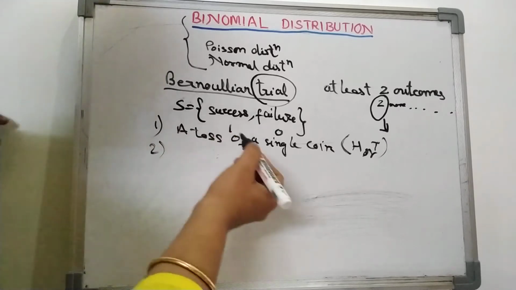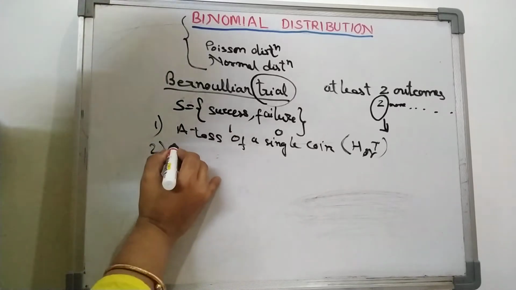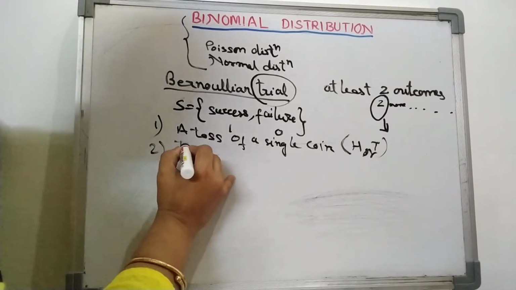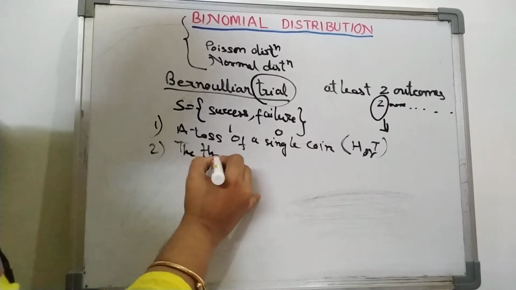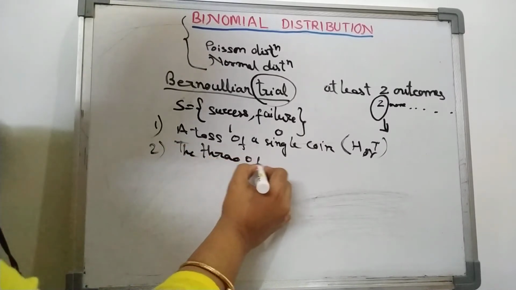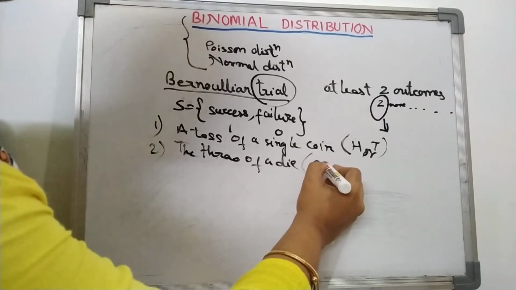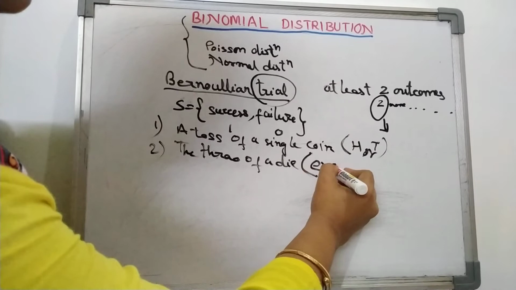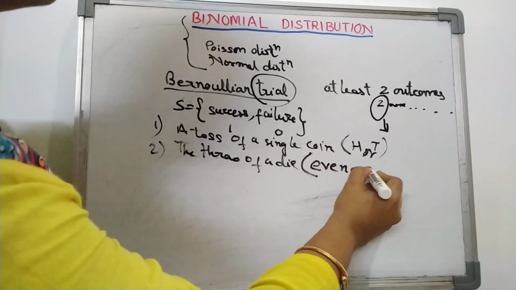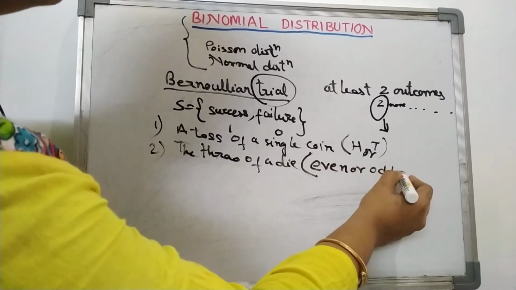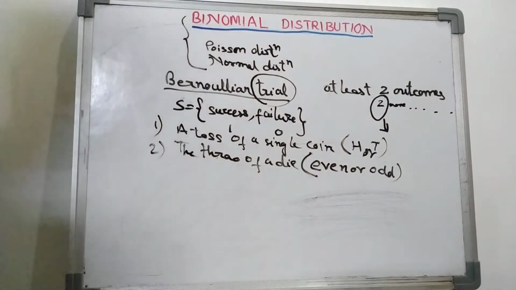Throw of a die is also a Bernoullian trial, when our interest is to find whether the result is even or odd.